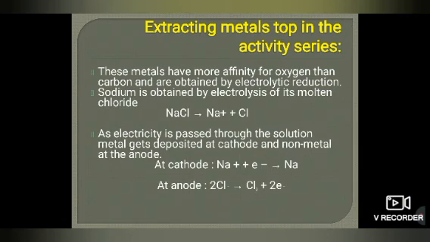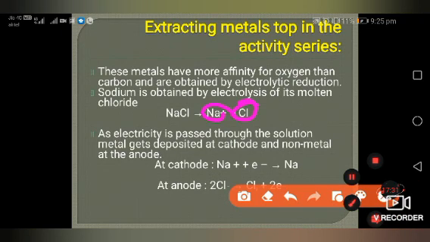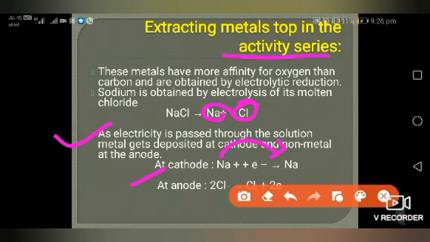Now the last, extraction of metals at the top of the activity series, which are the most reactive metals. These metals have more affinity for oxygen than carbon, and are obtained by electrolytic reduction. Sodium is obtained by electrolysis of its molten chloride, where sodium chloride will convert into sodium positive and chlorine negative. As electricity is passed through, metal gets deposited at the cathode and non-metal at the anode. This is happening in the most reactive elements. Sodium positive will change into sodium by gaining one electron. Chlorine by losing one electron will become chlorine gas.